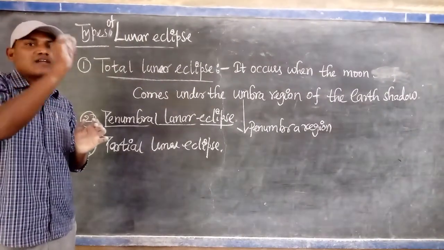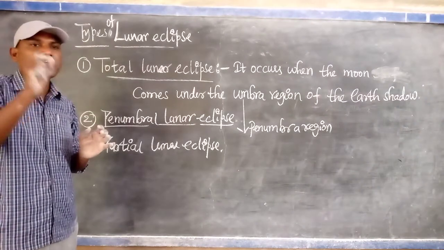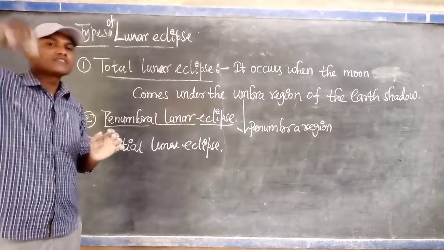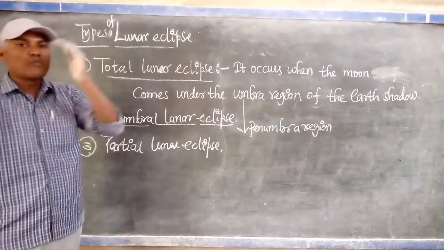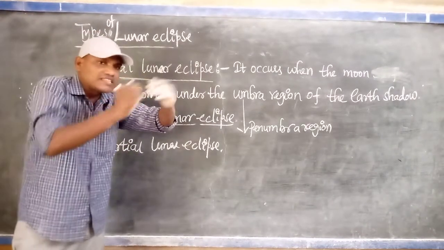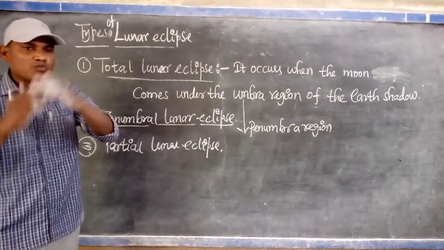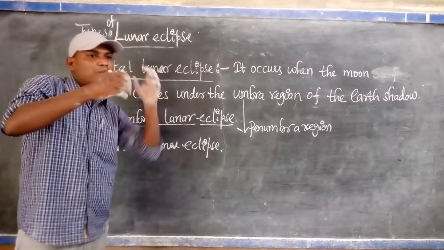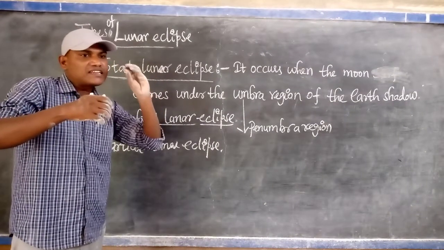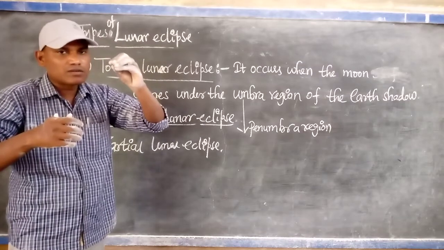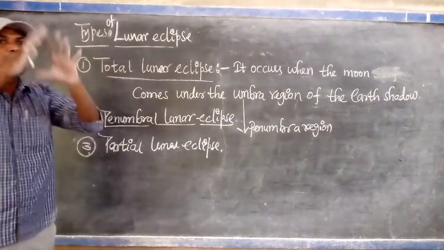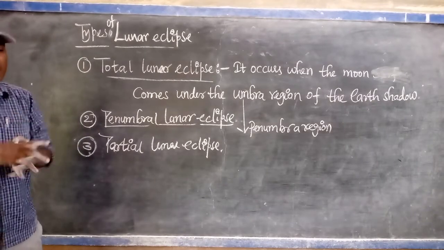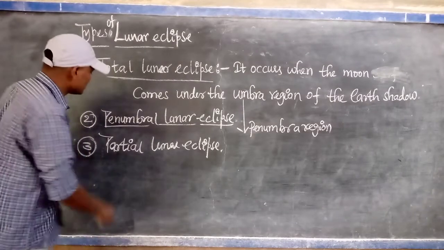The outer surface of the moon slightly appears to us because the moon enters the penumbra region. When the moon enters the penumbra region, the light intensity is very low, very less. Due to that, the moon surface appears not clearly, like a blood moon.